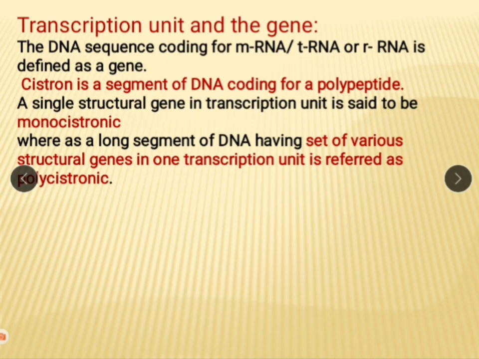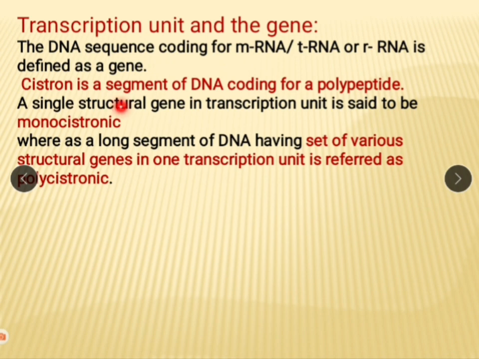Transcriptional unit and gene. See, the DNA sequence coding for mRNA, tRNA or rRNA is called a gene. What is a gene? A part of DNA controlling a specific character of an individual is called a gene. Here, cistron, unit of function, or DNA segment coding for a polypeptide, is called a cistron.